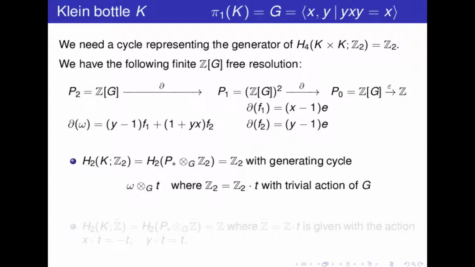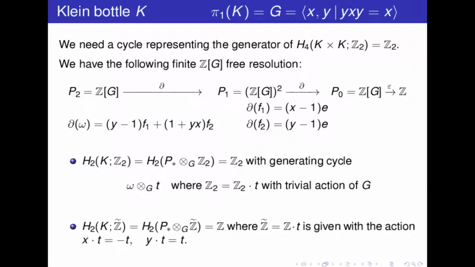So we get a cycle with coefficient in Z2, which is a representative of the Z2 mod class of K. Here, just a small observation: if we work with the integral orientation, this will be the same, just that we have a non-trivial action of the group on Z, which is given by this formula, and which gives also a cycle.